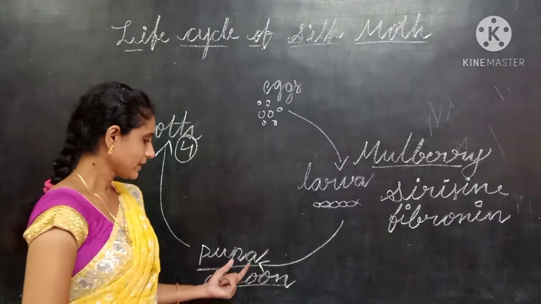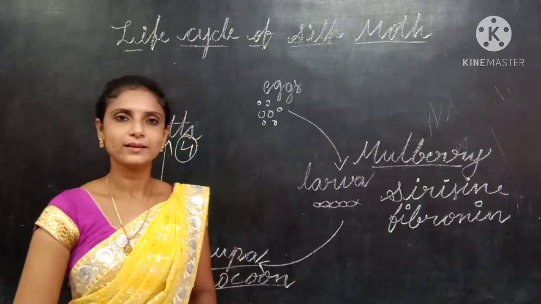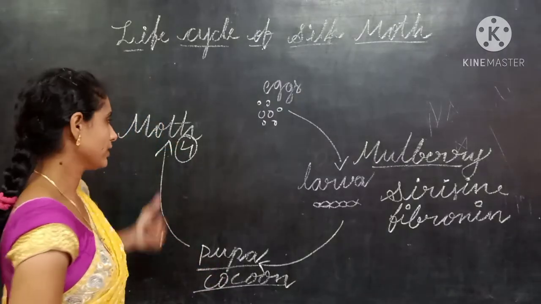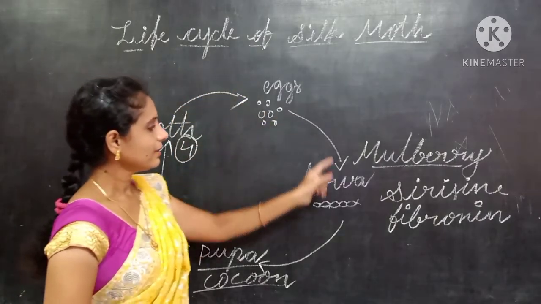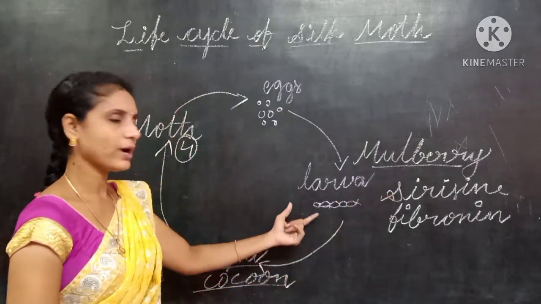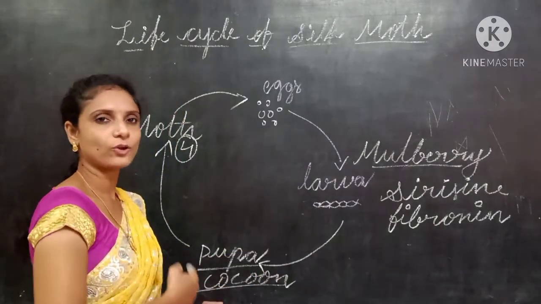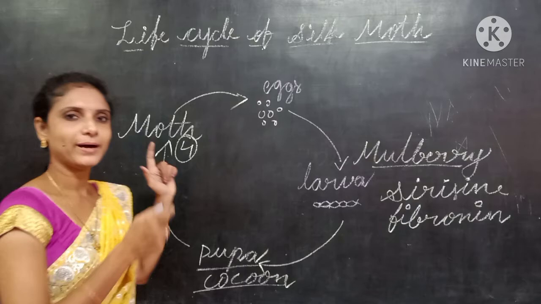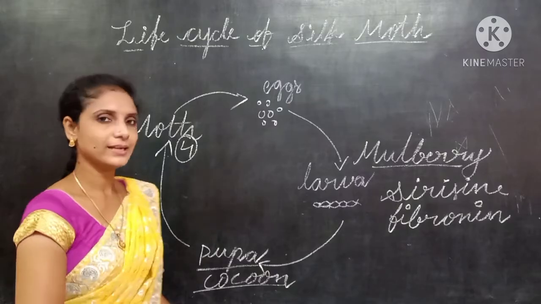Inside the pupa, the silk moth undergoes metamorphosis. It continuously removes its skin and develops into an adult moth. Then the adult moth comes out by breaking the cocoon. Again, this adult moth lays eggs. After hatching, the larva comes out, grows by eating mulberry leaves, and forms a cocoon around itself. So this is the life cycle of a silk moth.